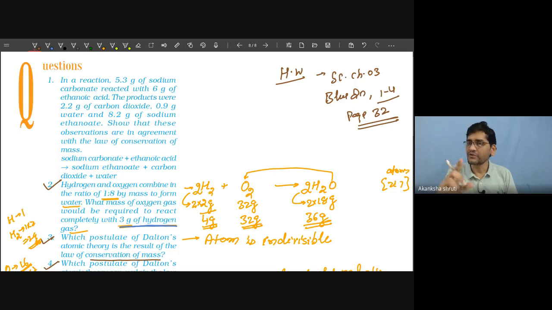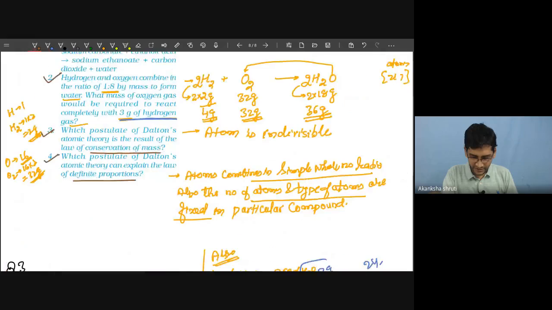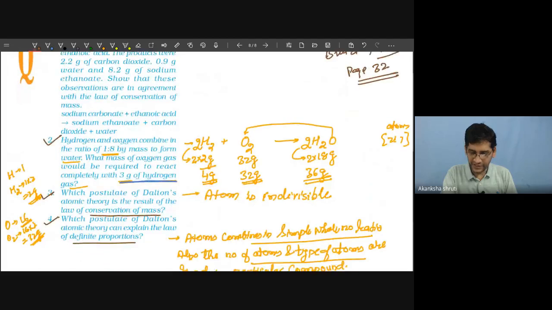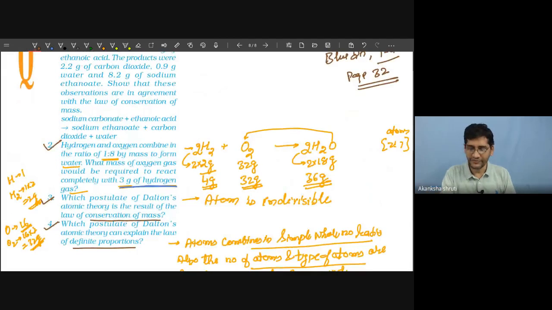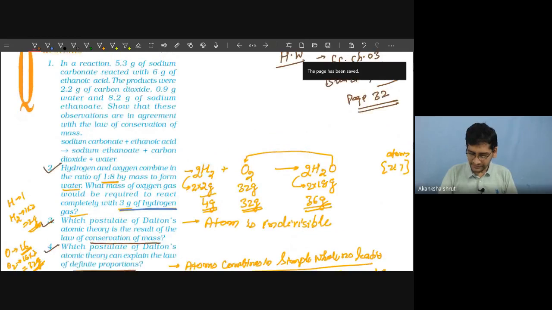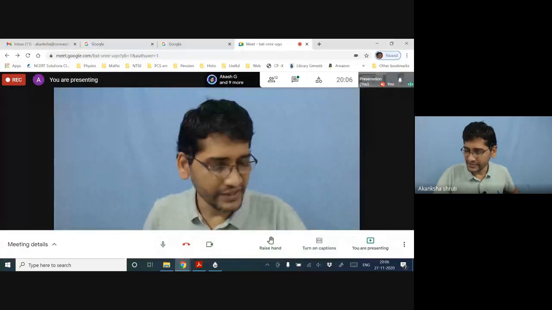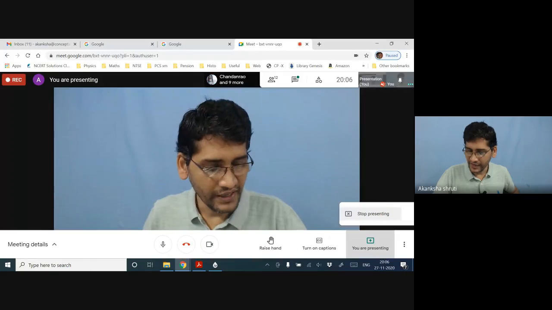Last day we learned about the laws of combination, and today we have learned about Dalton's atomic theory and how it explains the laws of chemical combination. So we shall stop the class here. Student, any doubt in this chapter or what you have learned till now, then please ask. But you people, please watch the videos and do the homework. If you are not doing it, then it becomes difficult for you to understand. And once the chapter is over and you have not understood, then it becomes very difficult for you people to